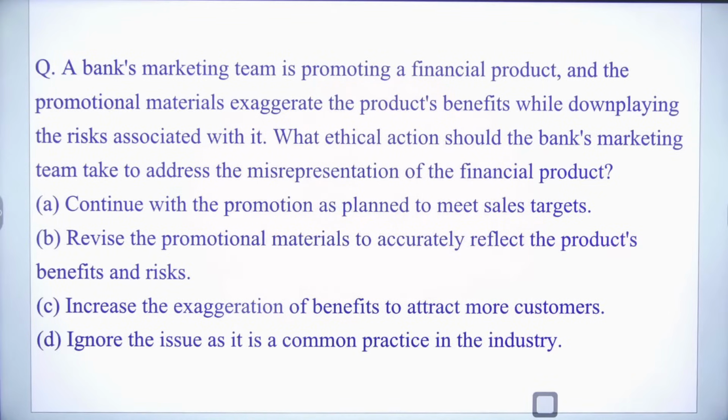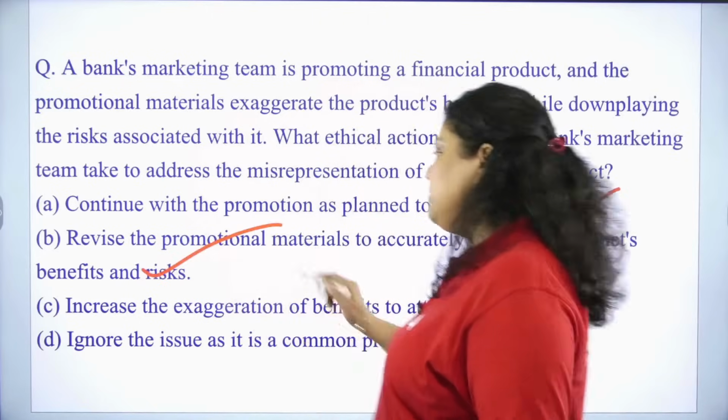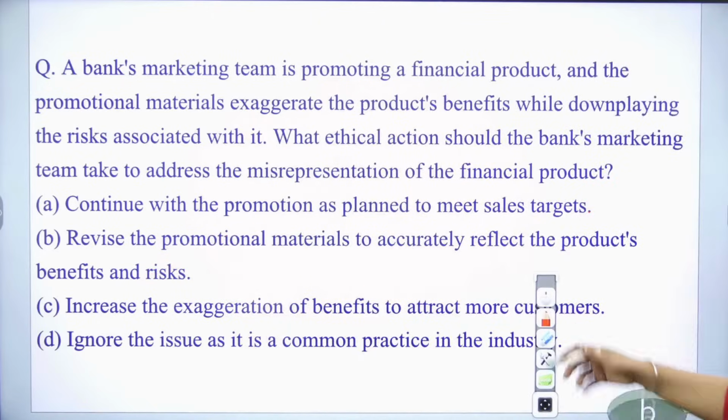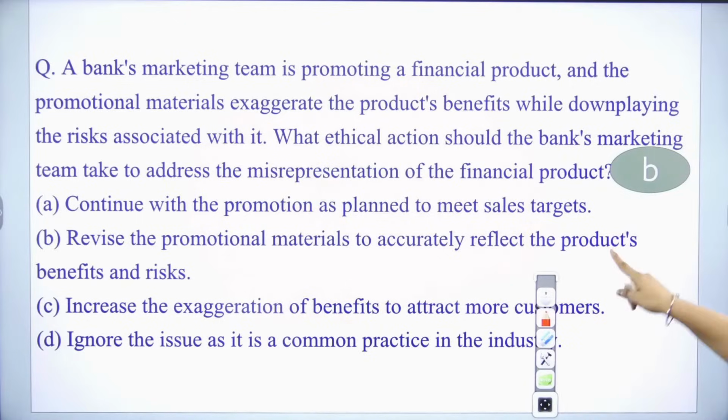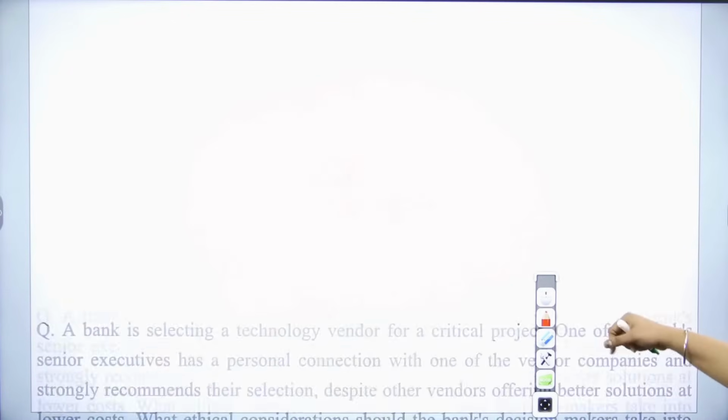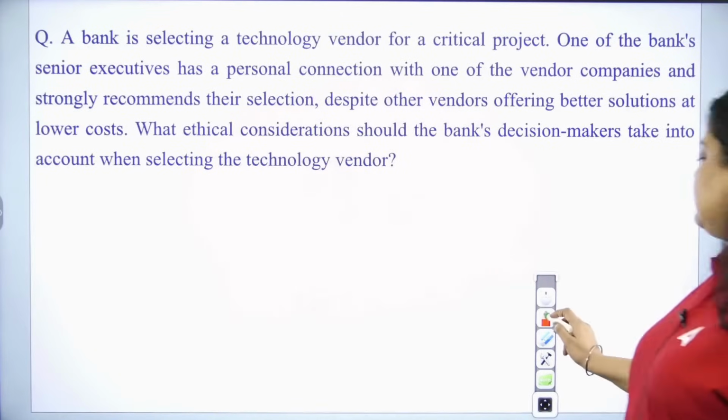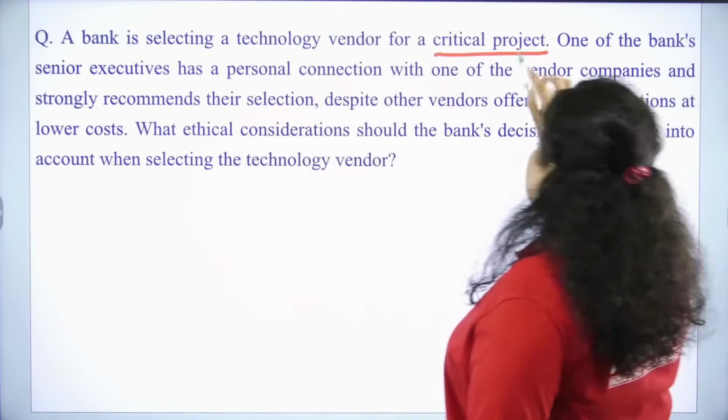Okay, so you guys are saying B. Okay, let's check. First is saying, continue with the promotion as planned to meet the sales target. Obviously not. Revise the promotional material to accurately reflect the product's benefit and the risk. So the right answer will be B. Very good. You have to revise the content. Next we have here, a bank is selecting a technology vendor for a critical project.